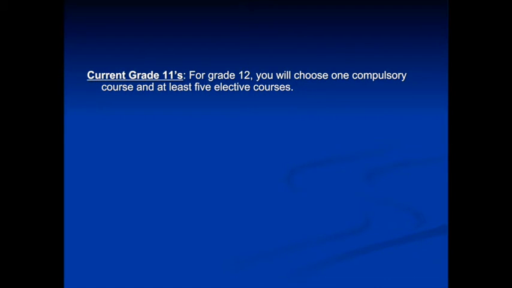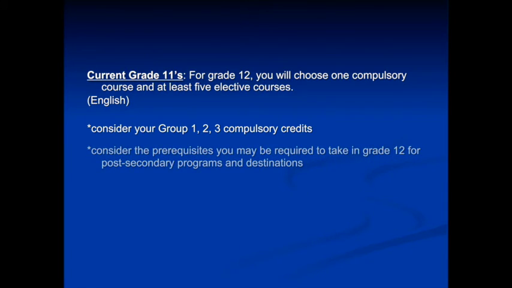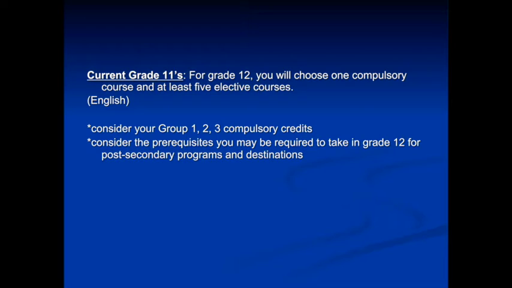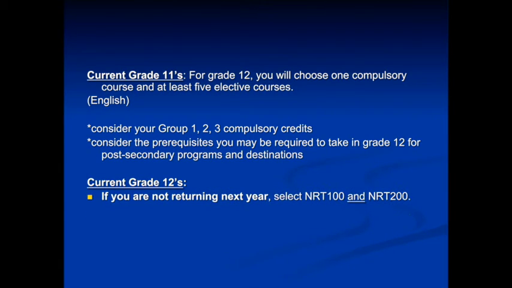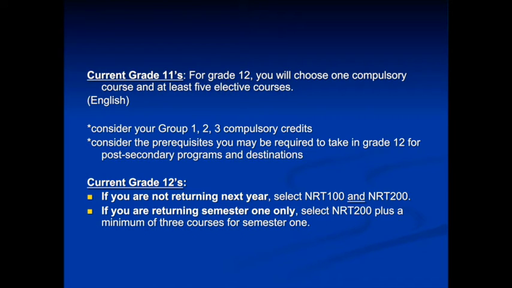For current grade 11 students choosing courses for grade 12, you will choose one compulsory course and at least 5 elective courses, the one compulsory being English. Consider your group 1, 2, and 3 compulsory credits. Consider the prerequisites you may be required to take in grade 12 for post-secondary programs and destinations. For current grade 12 students, if you are not returning next year, select NRT 100 and NRT 200. If you are returning semester 1 only, select NRT 200 plus a minimum of 3 courses for semester 1.